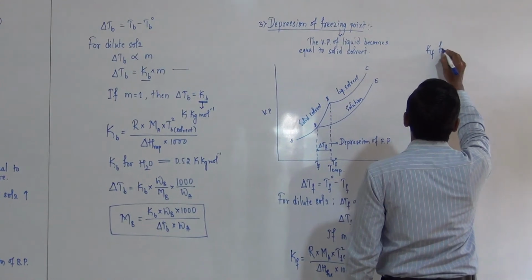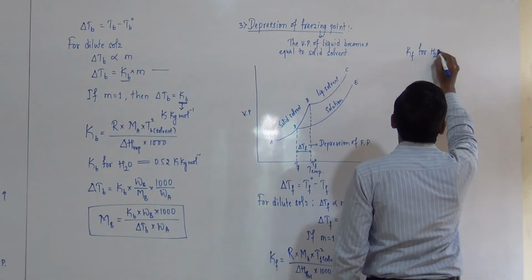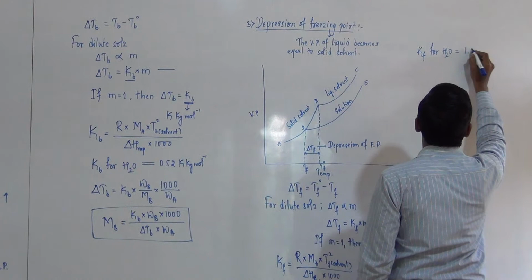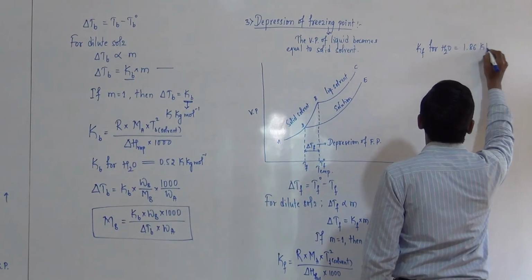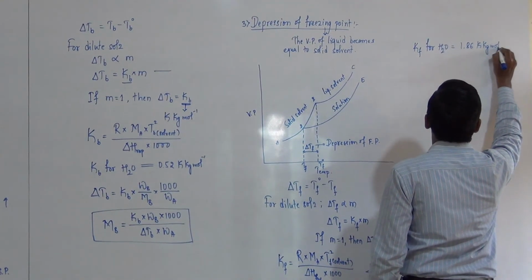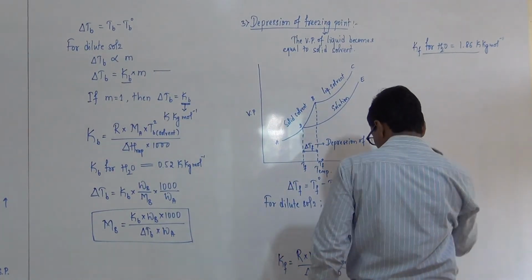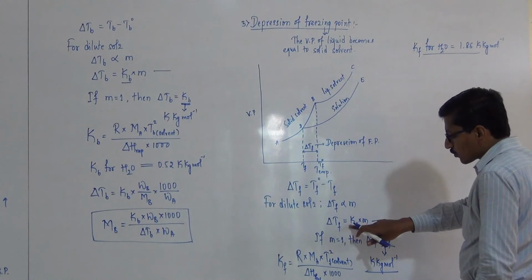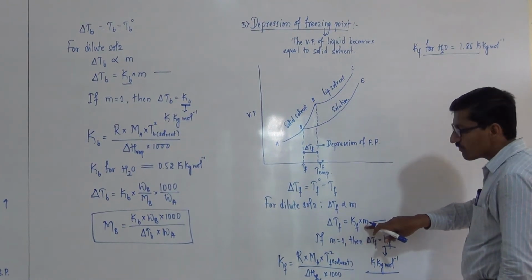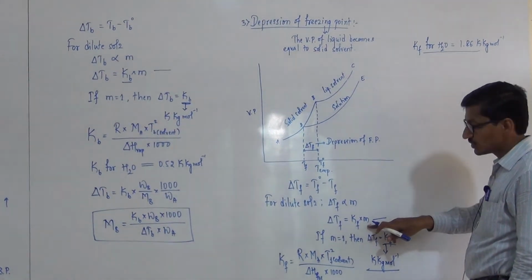Kf for water is 1.86 Kelvin kg per mole. From the relation delta Tf is equal to Kf into m, we substitute the value of molality in this equation.